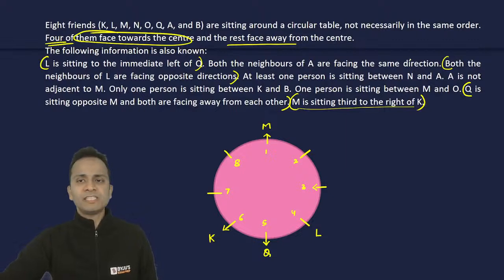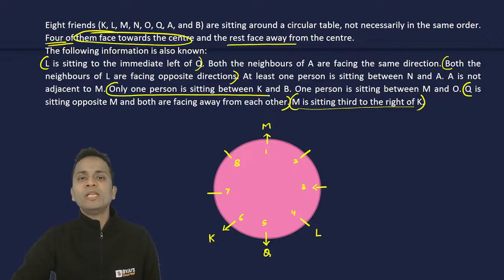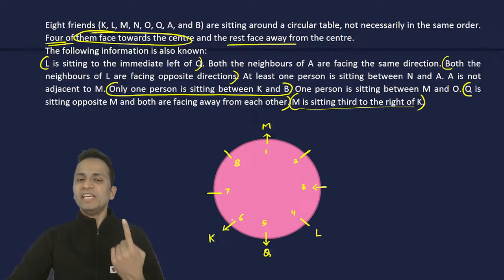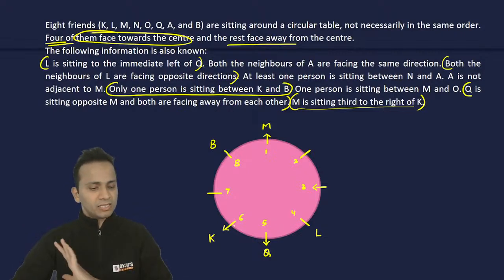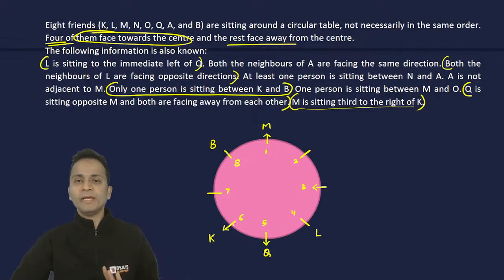Both the neighbors of A are facing same direction. At least one person is sitting between N and A. Only one person sits between K and B. Now consider this statement: only one person sits between K and B. So for B there will be only one position, that is chair number 8. So B will sit at chair number 8. That is also done.